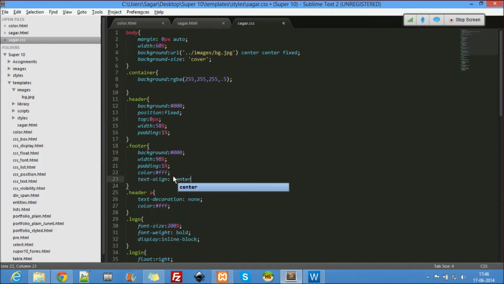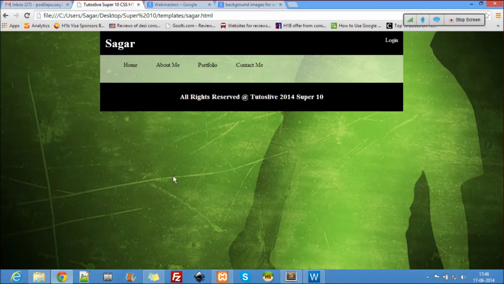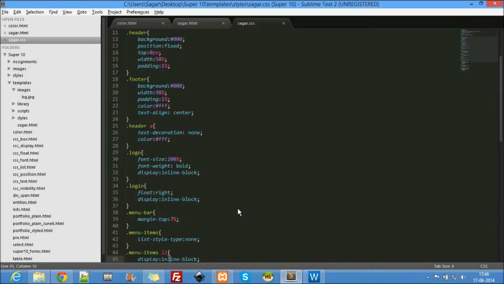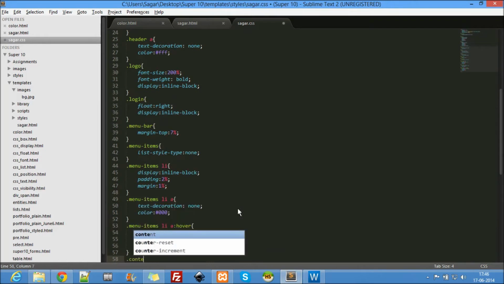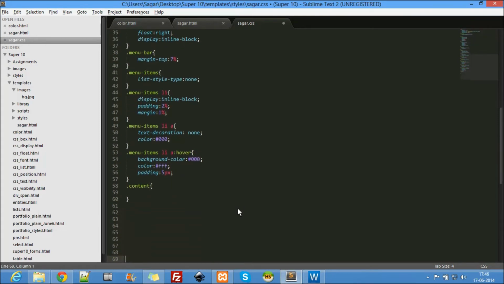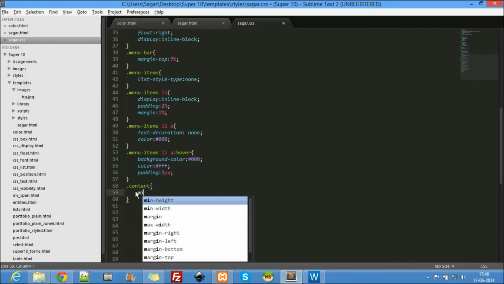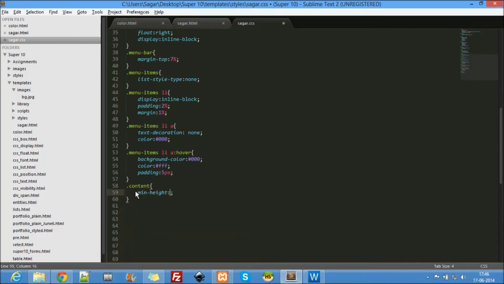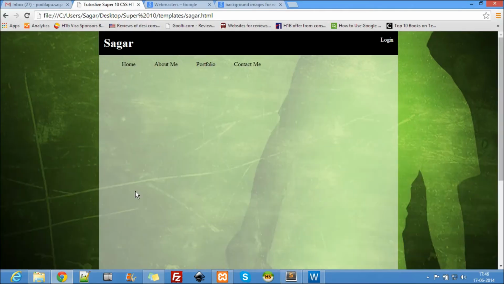Perfect, right? So now coming to the content. For the content, it's pretty simple. What I do is set the minimum height to be 800 pixels, let's say, for the sake of it. You see, now let me just scroll this. See, it's a fixed header. The header is fixed,